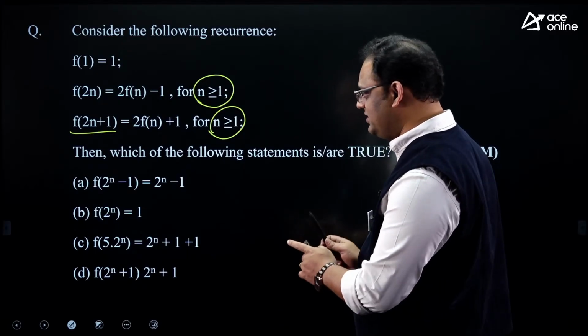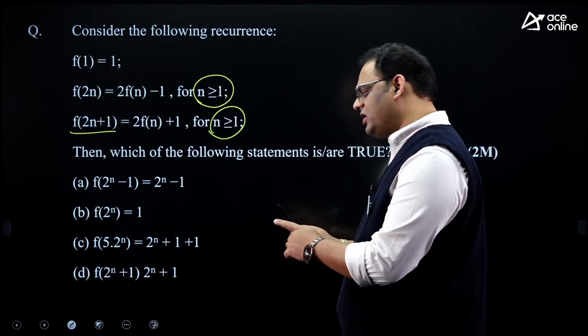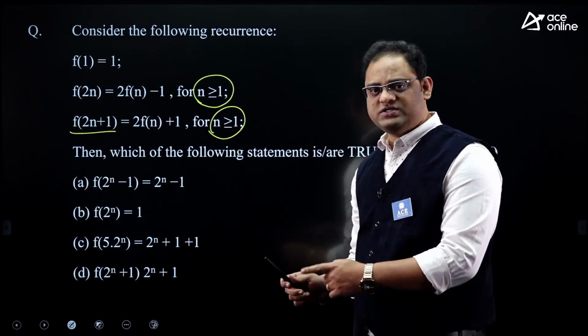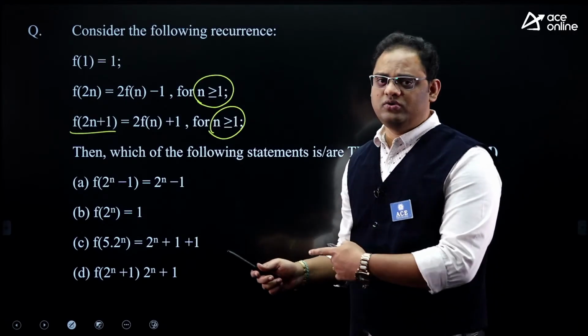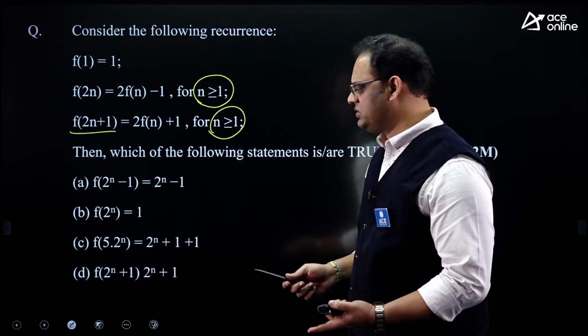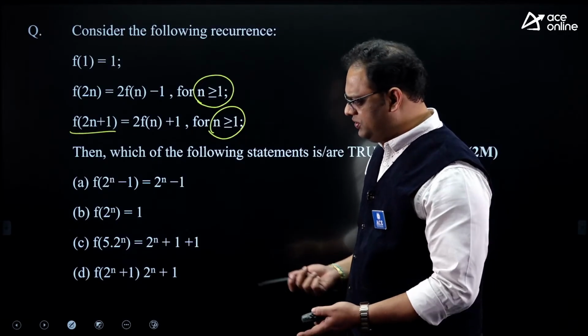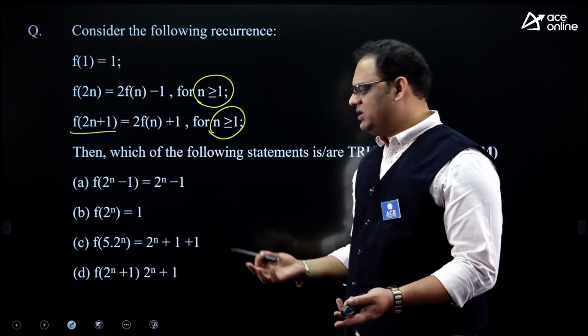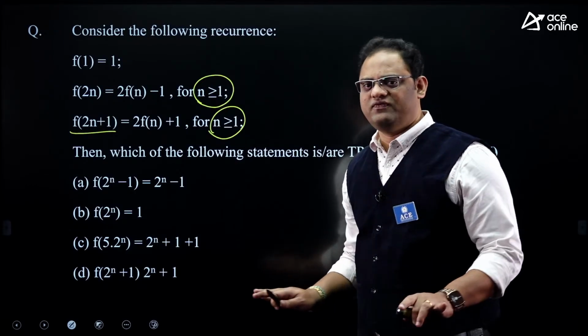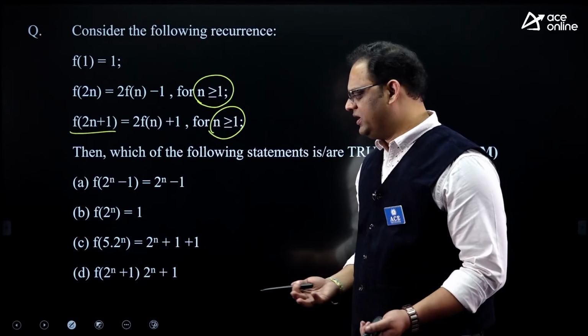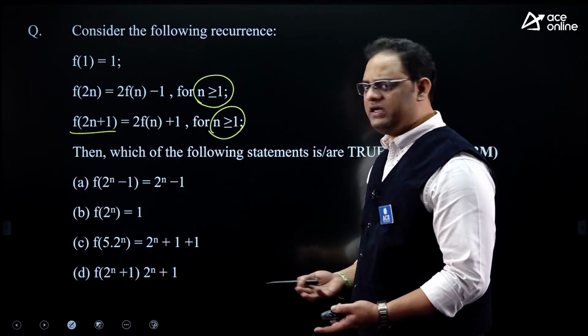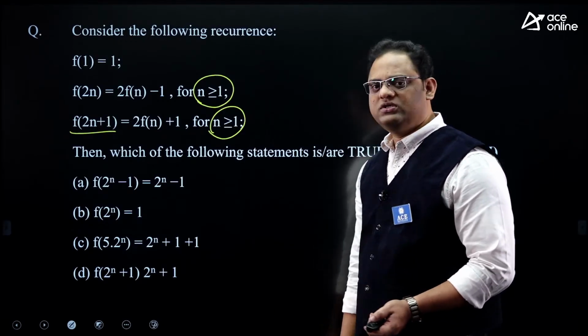So this is the standard question from recurrence. You can count this question in our discrete mathematics, and you can also count this question in your algorithms. To solve this particular question, discrete knowledge is enough. No further knowledge is required. And if you want to count it in algorithms, also no problem at all, right?